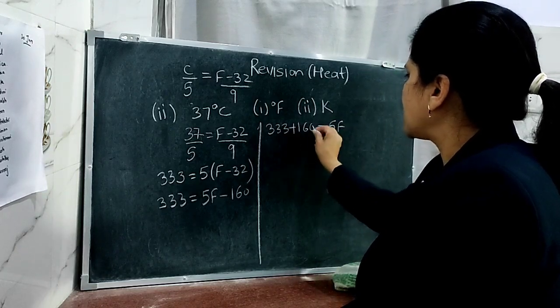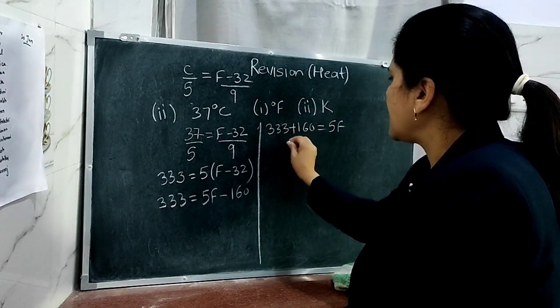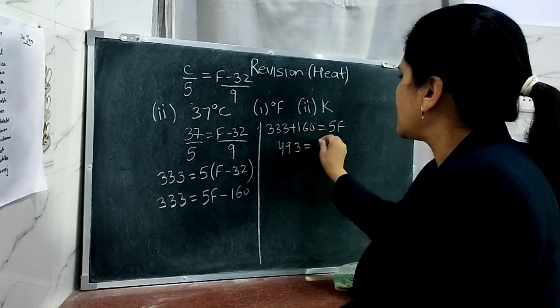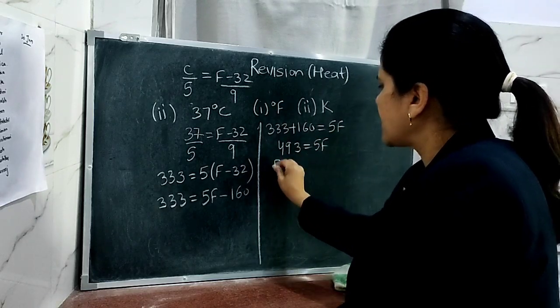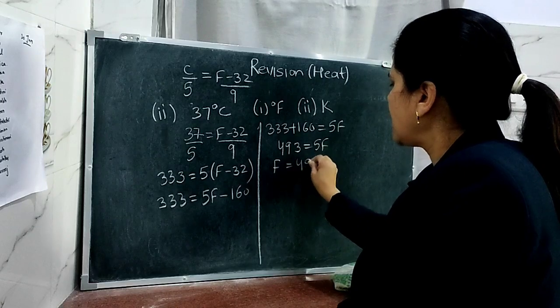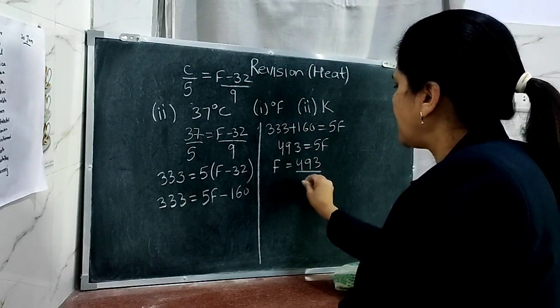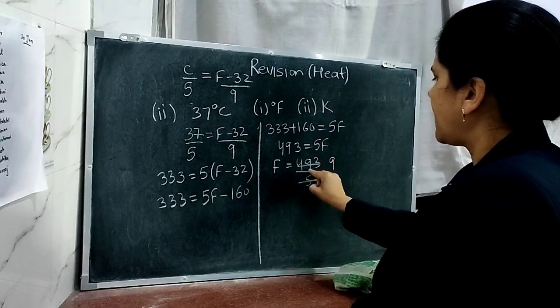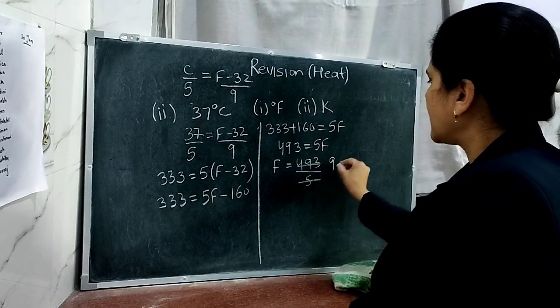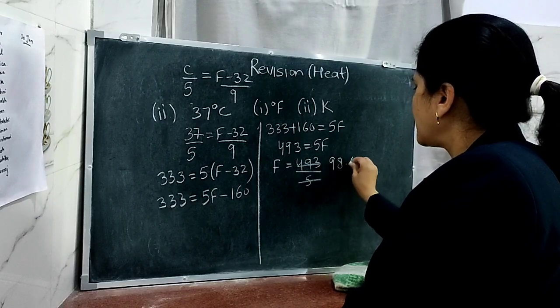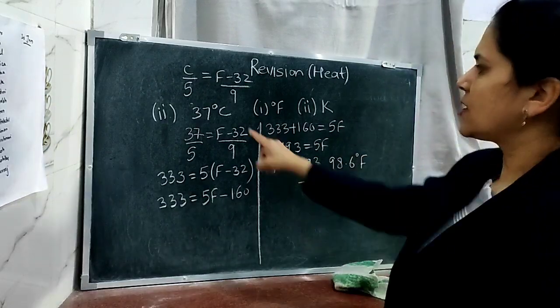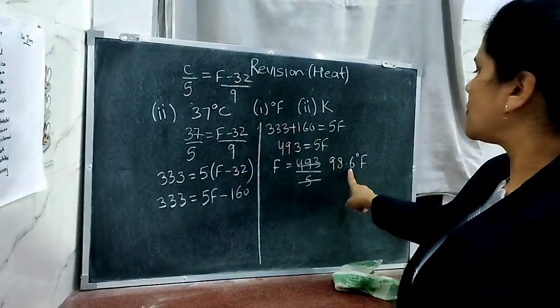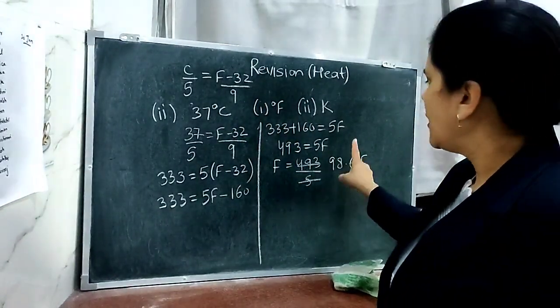Now what is this? 3 plus 0 is 3. 6 plus 3 is 9. And this is 4, so 493 is equal to 5F. So what is the value of F here? 493 divided by 5. 5 9s are 45, then again 43, 5 8s are 40, so 98.6 degrees Fahrenheit. So 37 degrees Celsius is equal to 98.6 degrees Fahrenheit.